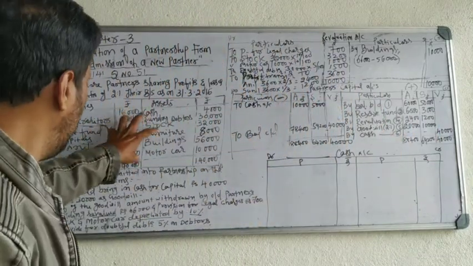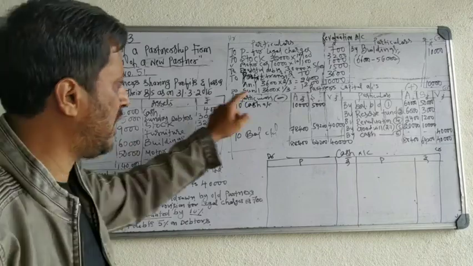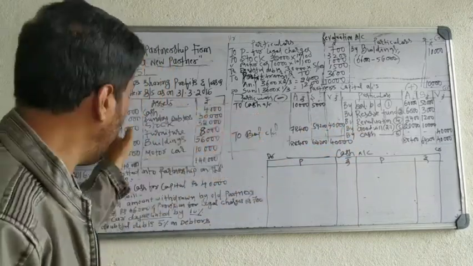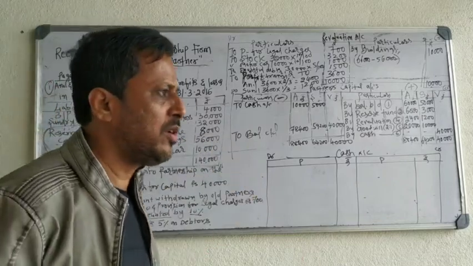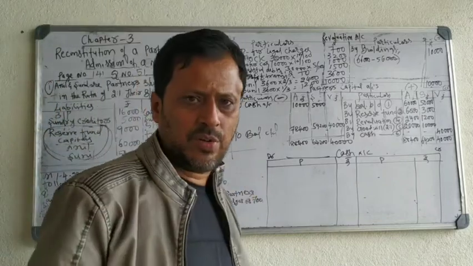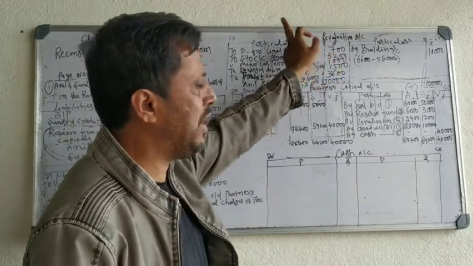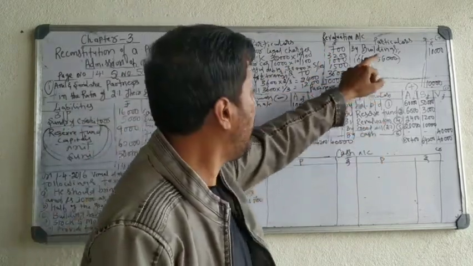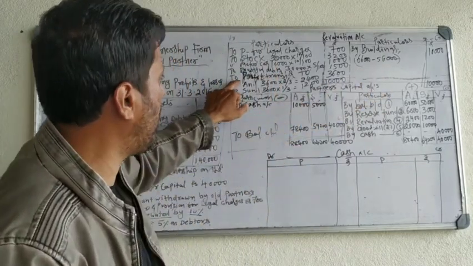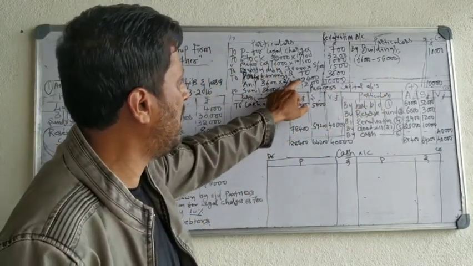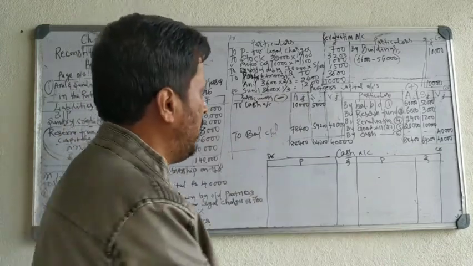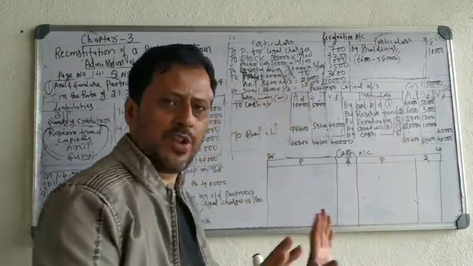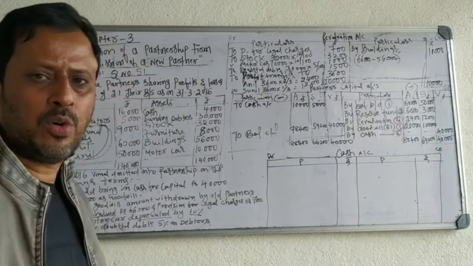If it is given in the balance sheet, liability side, take on the credit side. If it is given on the asset side, it is a loss, take on the debit side. But in this problem, there is no profit and loss account. Fourth entry, revaluation account. You just did revaluation account. If you get profit, take on the credit side. If you get loss, take on the debit side. In this problem, there is a profit, 2,400 and 1,600. Take on the credit side. By revaluation account, 2,400, 1,200. Fourth entry is over. Fifth entry, goodwill.